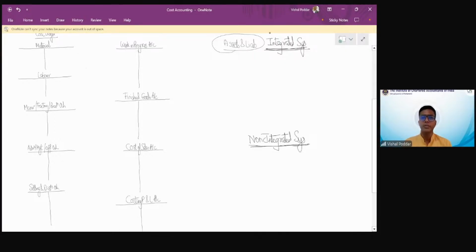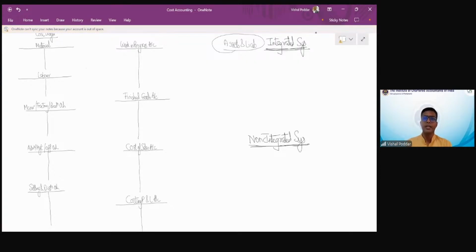Integrated system means, now see, you are already studying accounting right from standard 11. That is financial accounting. And at the start of the lecture, I already mentioned that financial accounting and cost accounting are different domains, different practices. All accountings have their different logics. As you can see here, the account heads are different.